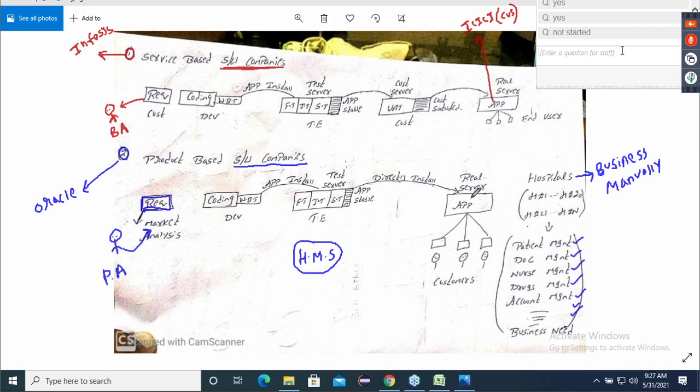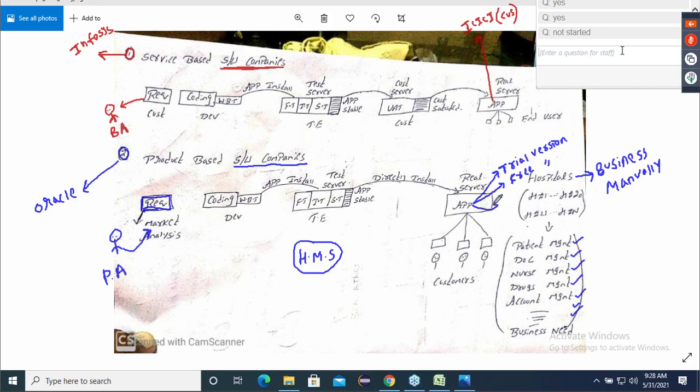But after installing, listen to the story carefully now. After installing, they said this is a trial version. This is a trial version of HMS for the hospitals. Like that, they are giving the advertisements. Or this is a free version software. You can use it freely for 10 days to 15 days.